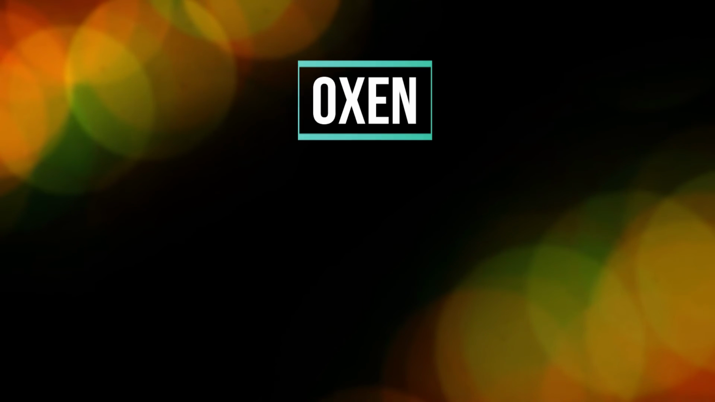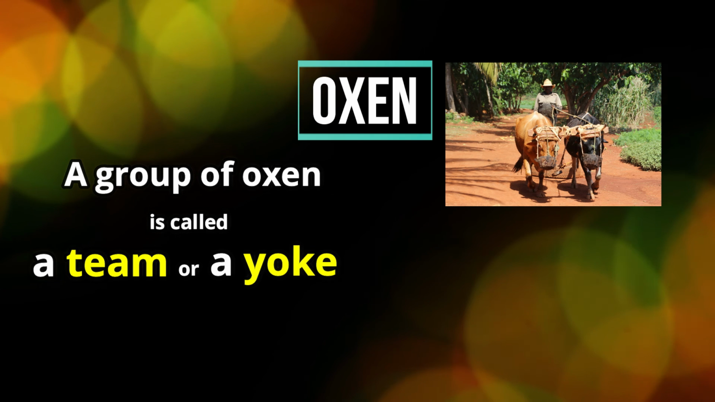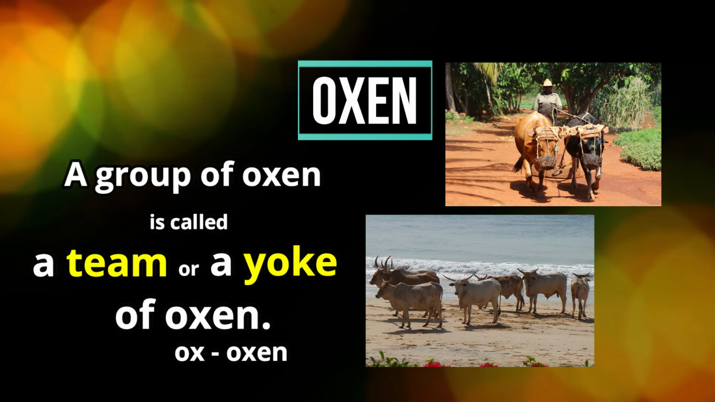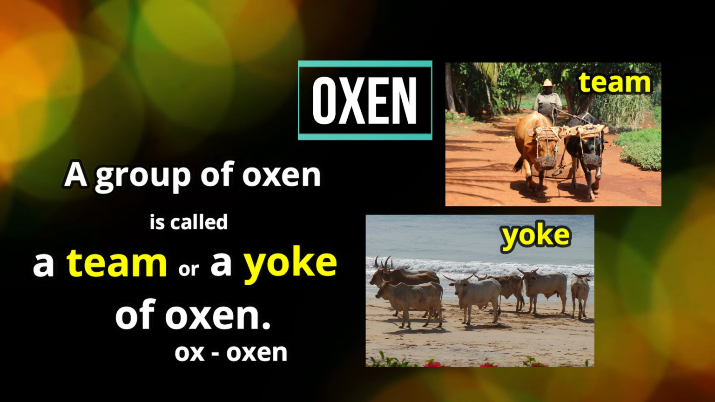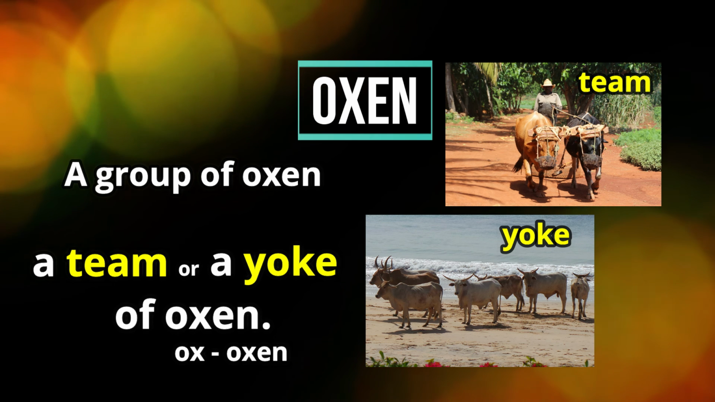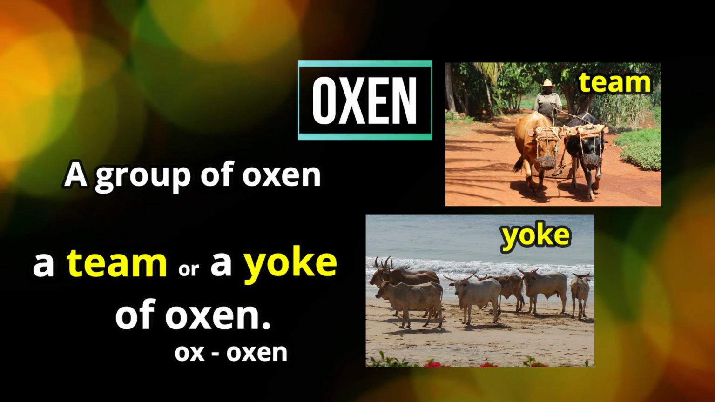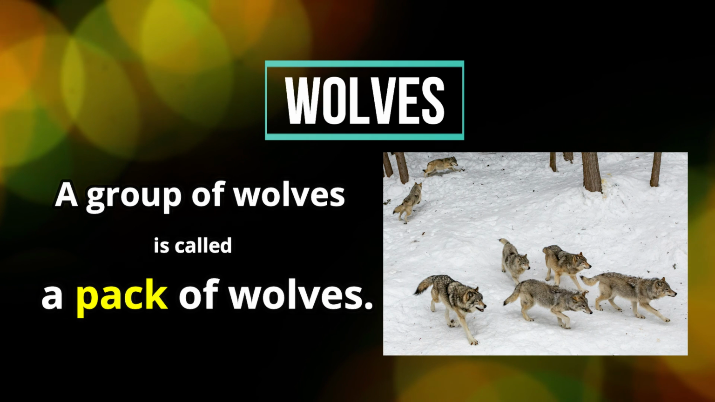Next, we have oxen. A group of oxen is called a team or a yoke of oxen. Now, oxen is the plural form of ox. Okay? And a team of oxen, like a team of horses, usually pull something. All right, a wagon, a cart of some kind. Okay? And our final animal group is wolves. A group of wolves is called a pack of wolves.